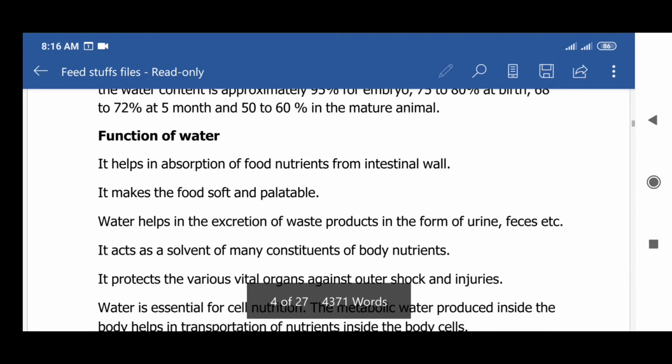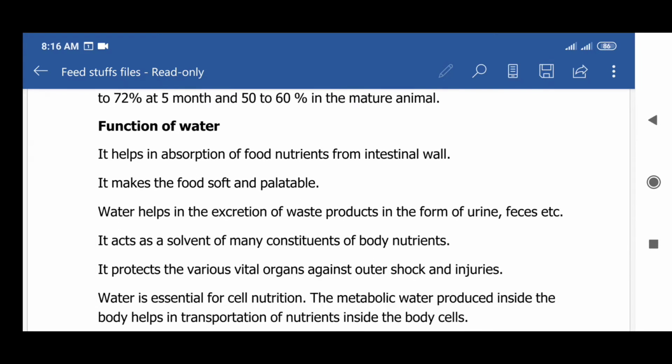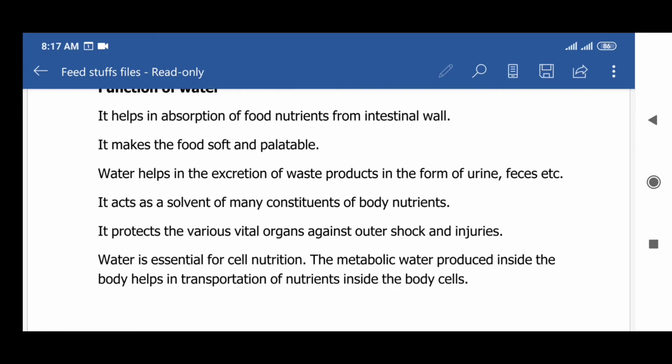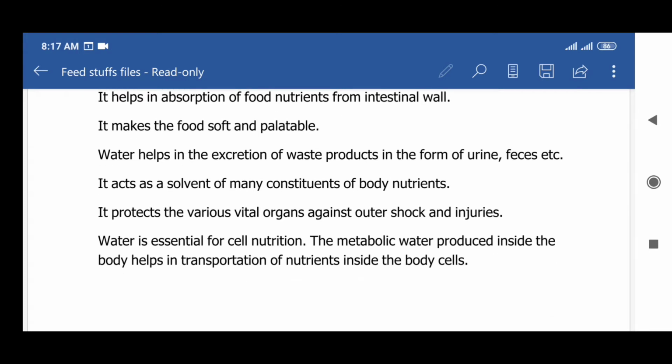Functions of water. First, it helps in absorption of food nutrients through the intestinal wall. Next, it makes the food soft and palatable. Water helps in excretion of waste products through urine, feces, etc. It acts as a solvent of many constituents of body nutrients. It protects the various vital organs against outer shock and injuries. Water is essential for cell nutrition.